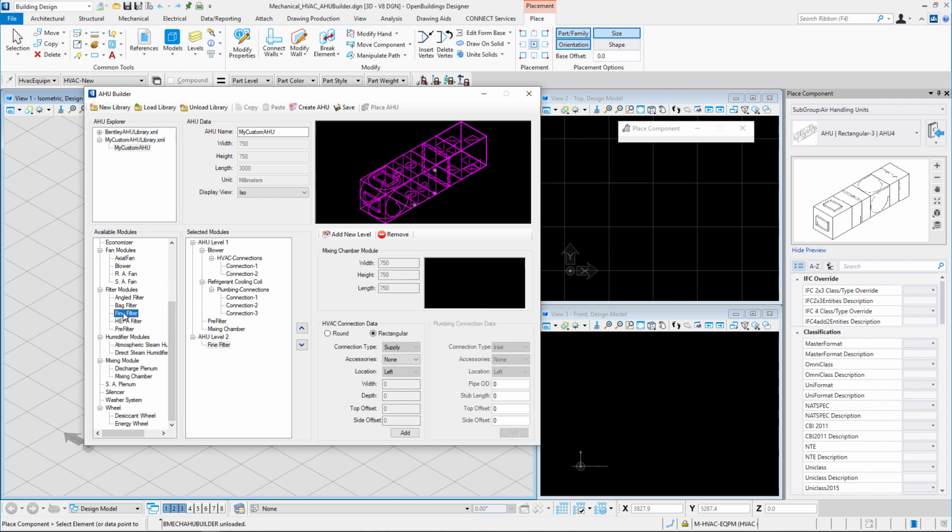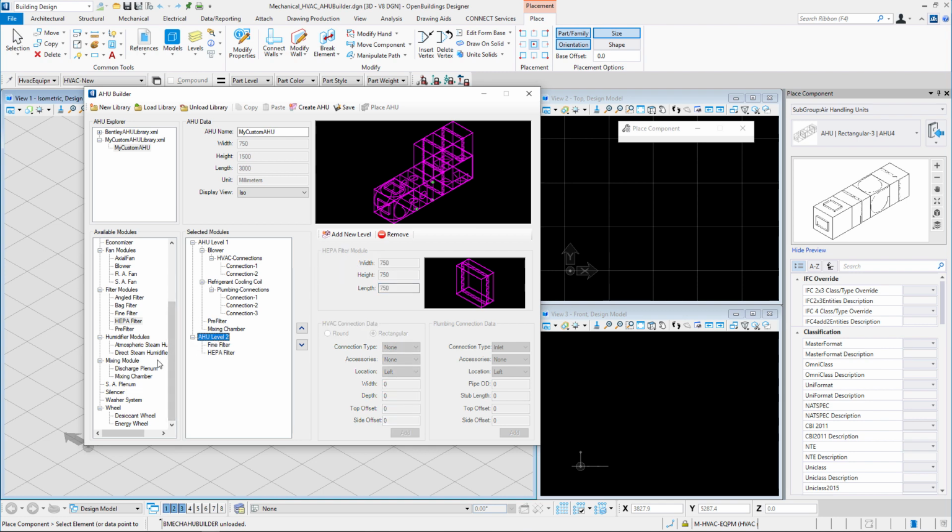Let us add a fine filter in this level. The dimensions would be 750 by 750 by 750 as always. Next, let us add another module, HEPA or High Efficiency Particulate Arrestance Filter module. The dimensions again would be 750 by 750 by 750. For this stack, let us also bring in an SA plenum. So we select AHU level 2 and double click on SA plenum.